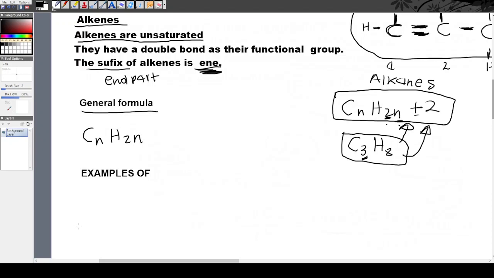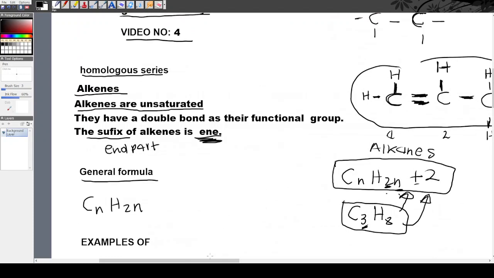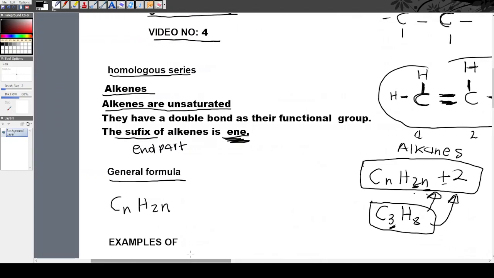CnH2n. That is it. That is the general formula for alkenes. I hope that part makes sense. Ngamanye amazwi, masenze lo mzekelo lo. Yabona lo mzekelo besiwenzile apha ka-propene. Upropene. Masisebenziseni le general formula yethu to prove that this is correct, le general formula yethu.